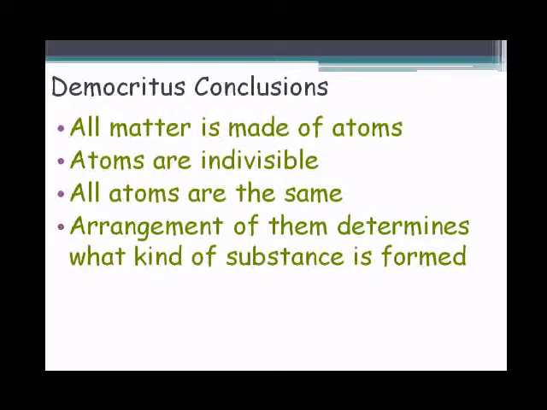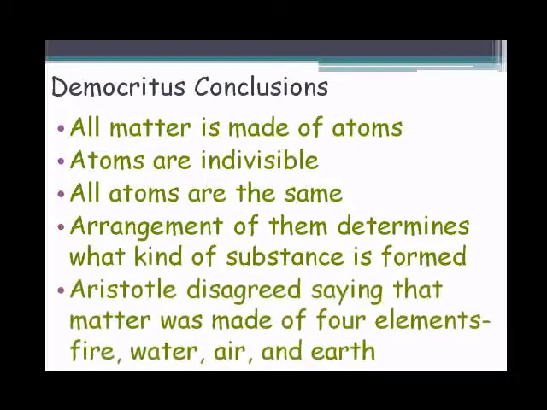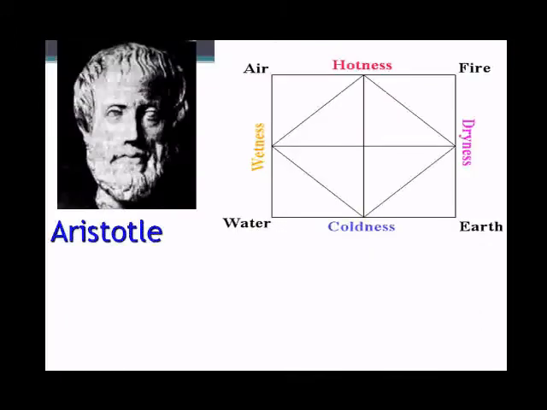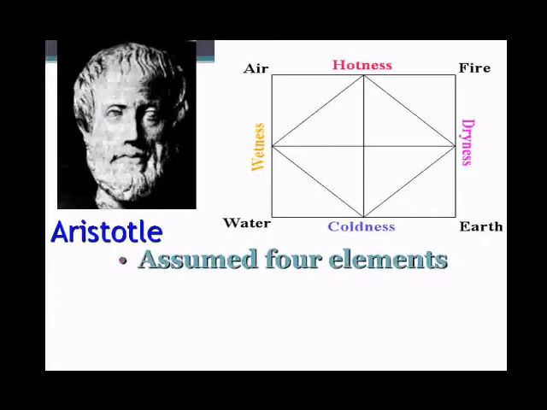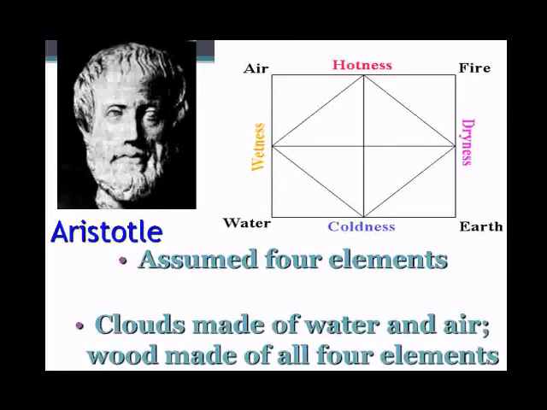A slightly more famous Greek disagreed, saying that matter was made up of four elements: fire, water, air, and earth. Aristotle said it was the combination of those four elements that caused different things to be made. For example, clouds would be made of water and air. Wood, on the other hand, would be made up of all four of the elements.